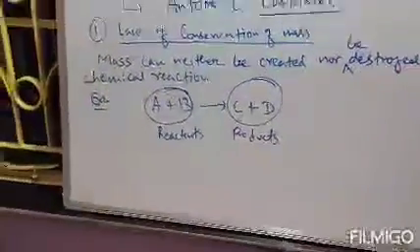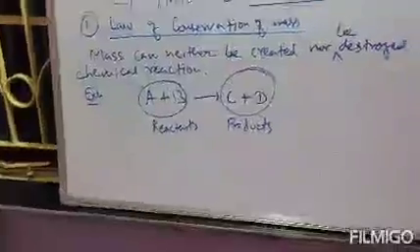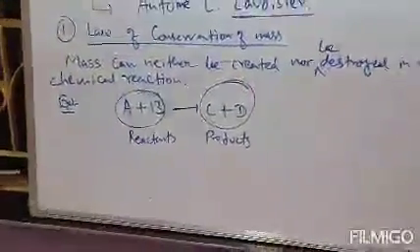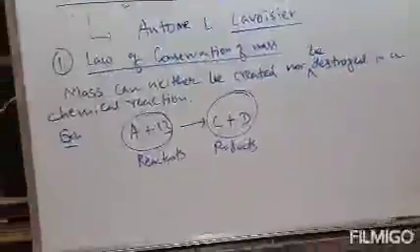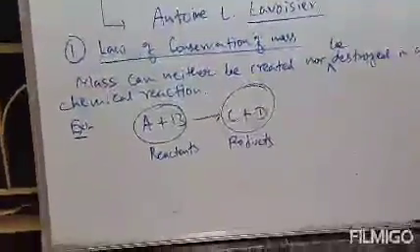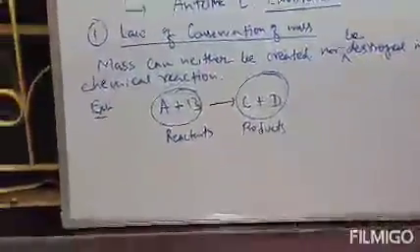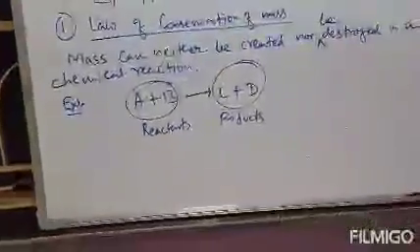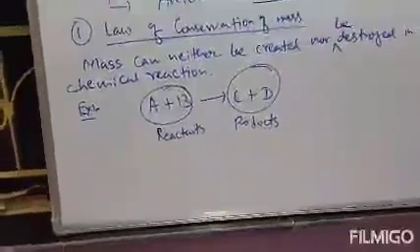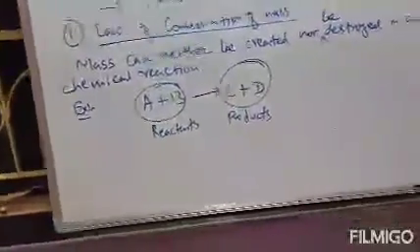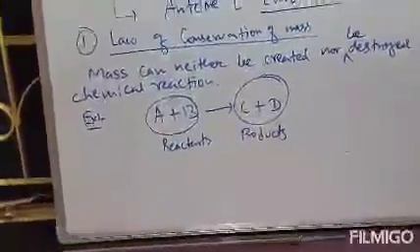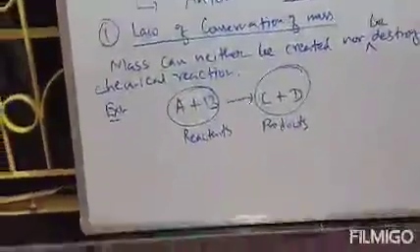That means the mass of the reactants should be equal to the mass of the products. That is the main motto of this law of conservation of mass. Suppose 10 gram of reactants react, then the product should be 10 gram. It cannot be more than 10 gram, and it cannot be less than 10 gram.